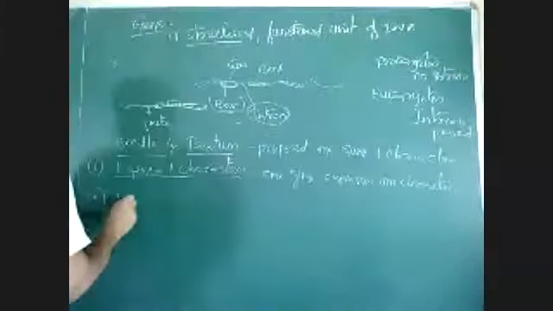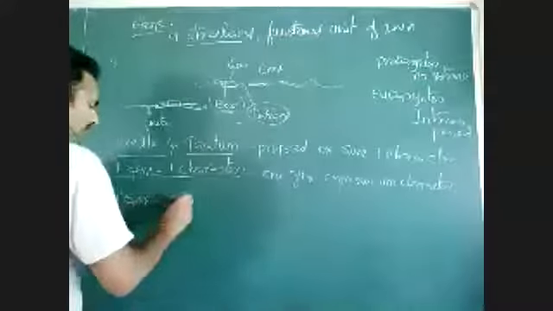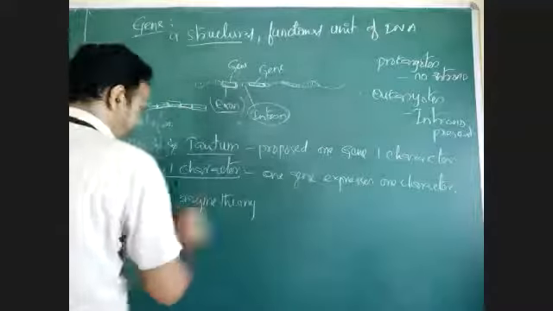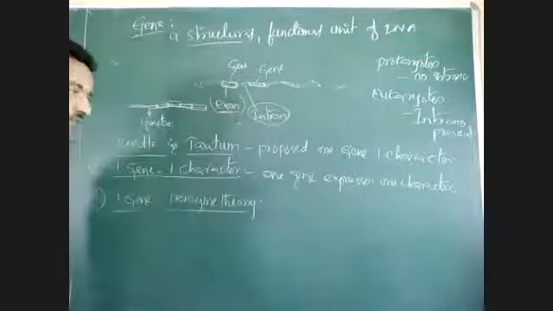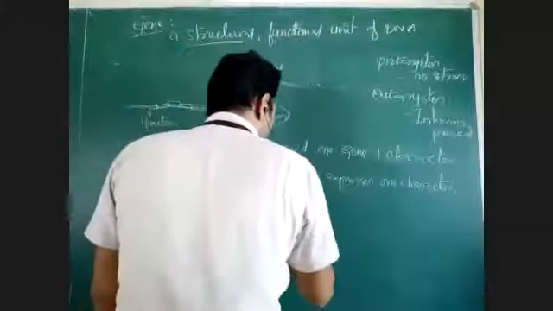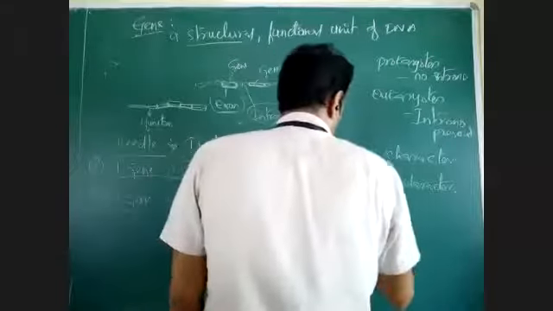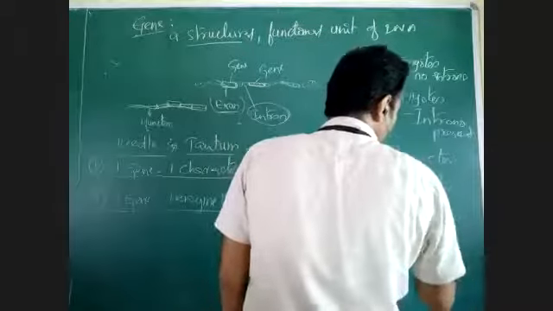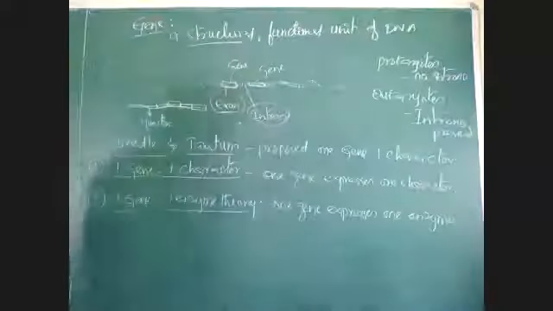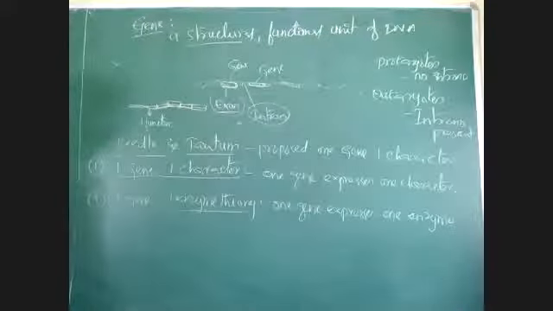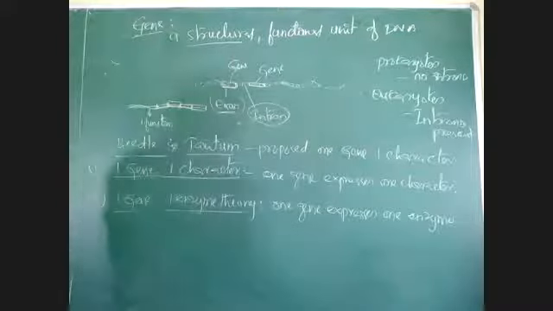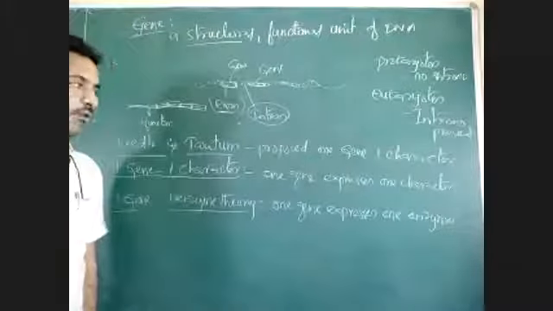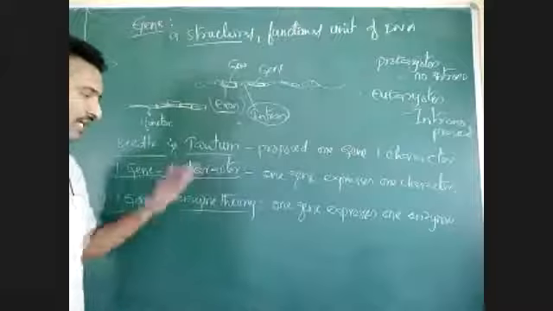Then a second theory was proposed, the one gene, one enzyme theory. According to this, one gene will express one enzyme. That enzyme is involved in physiological role or metabolism. One gene is involved in expression of a character, that is the one gene, one character theory. But not only characters, some other proteins may also form. Like that, it was found later.